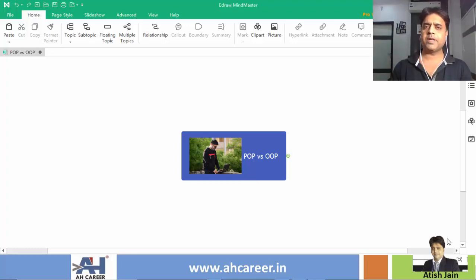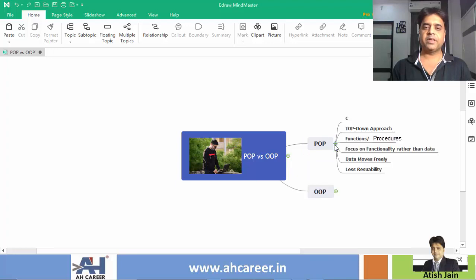I'll be sharing some important points related to procedure-oriented programming and object-oriented programming. So just try to recollect what you have learned in those programming languages. First let me start with procedure-oriented programming. Procedure-oriented programming and object-oriented programming are two different paradigms for developing a program, for writing an application, isn't it?